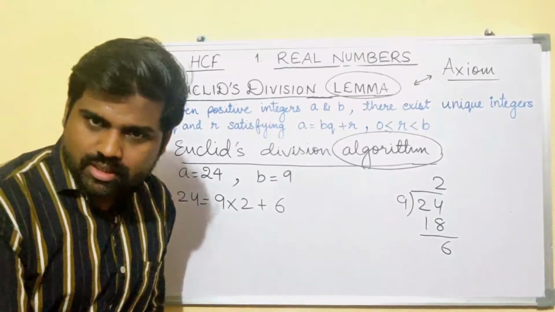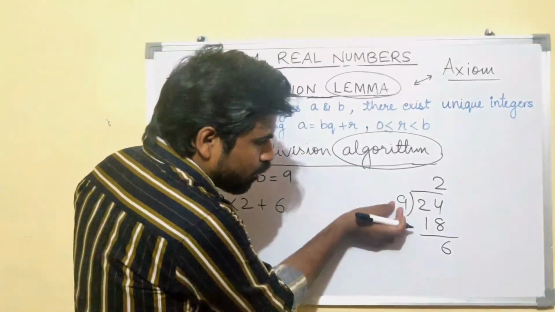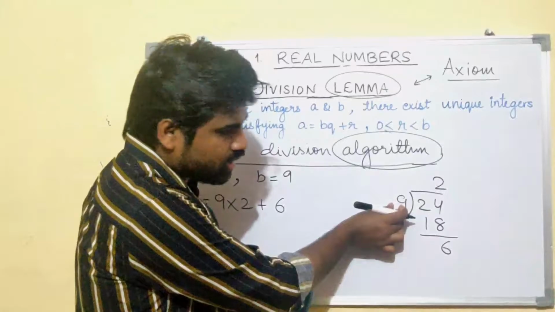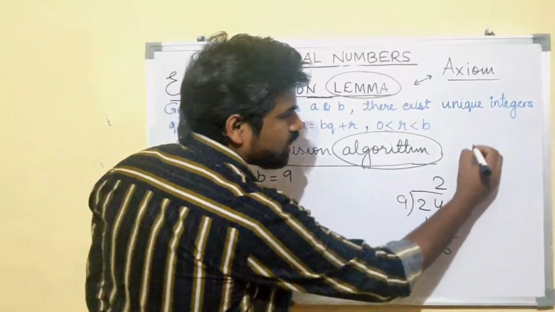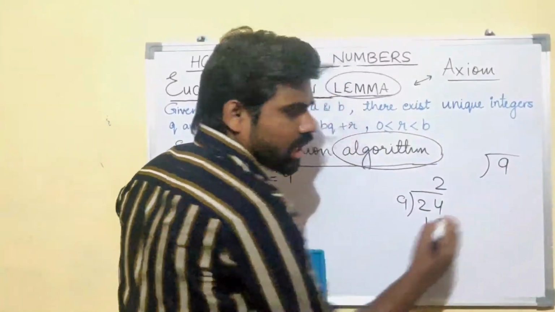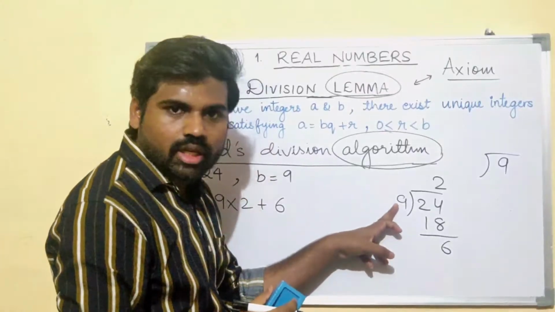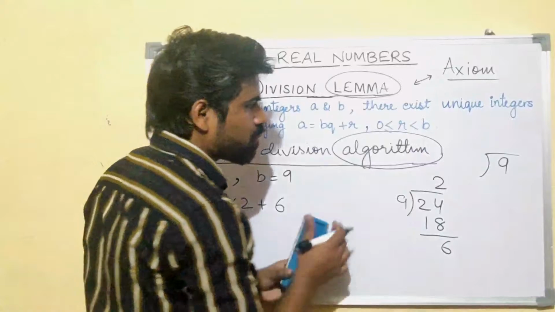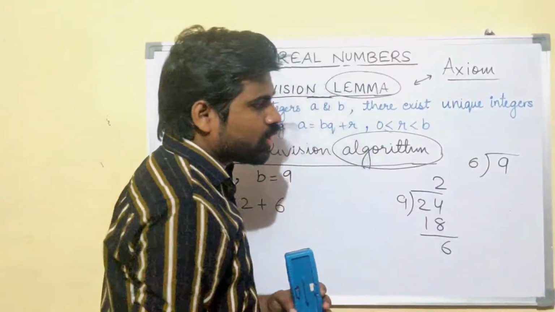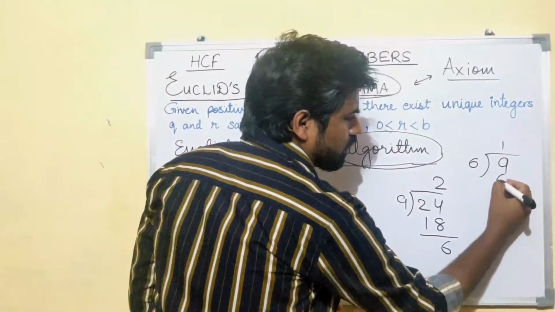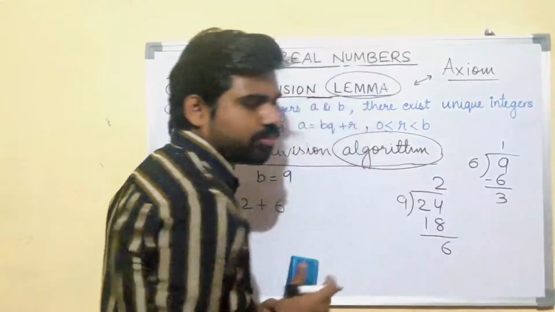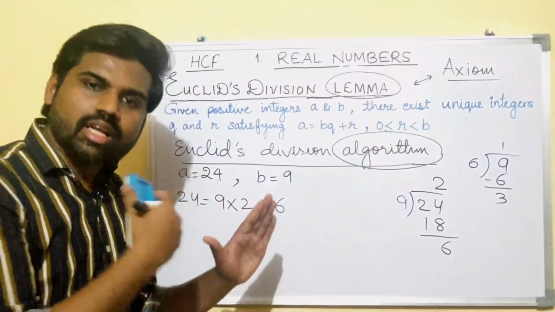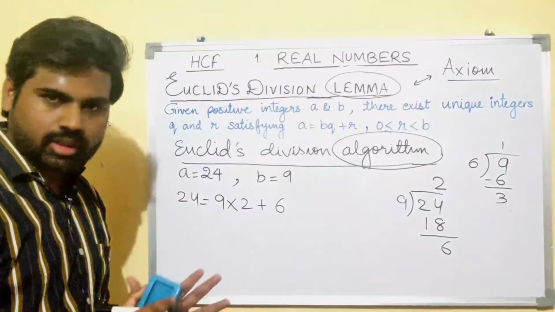Now, in your second step, you will take the divisor as the dividend. Make the divisor, which was 9, your dividend. This goes inside and your remainder becomes the divisor. 6 ones are 6, the remainder is 3. Don't worry, we'll take another example to make you understand better.